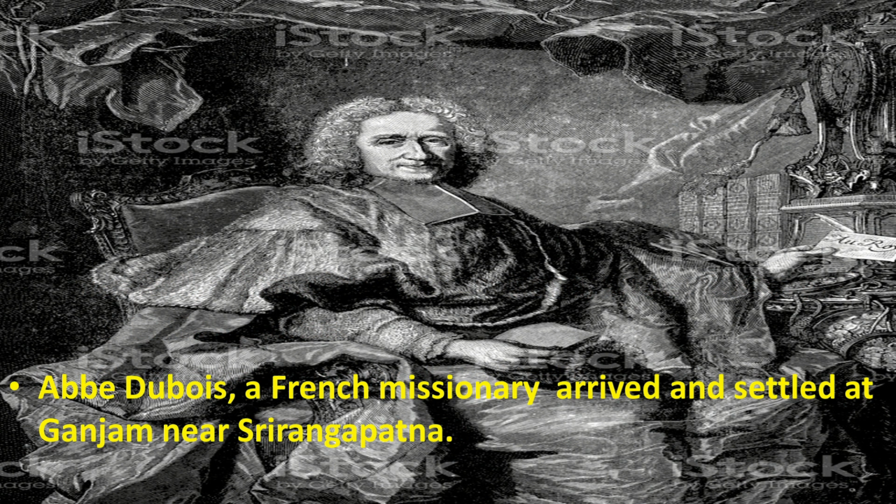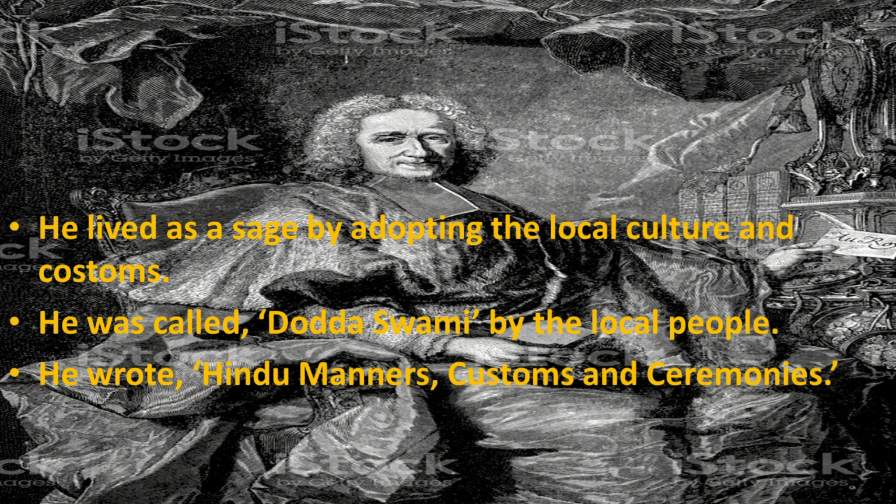Abbe Du Bois, a French missionary, arrived and settled at Ganjam near Srirangapatna. He lived as a sage, as a hermit, by adopting the local culture and customs. He lived like an Indian, followed Indian culture and customs. Local people of Srirangapatna liked him and they called him Dodda Swami.